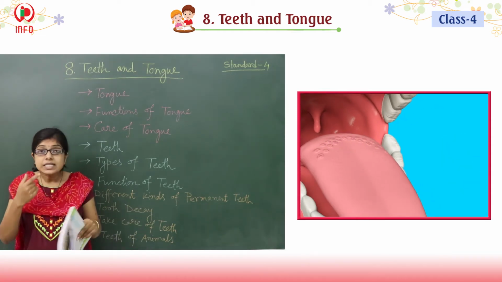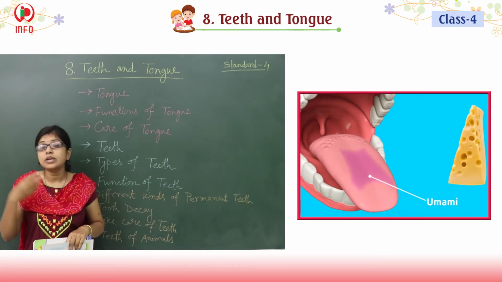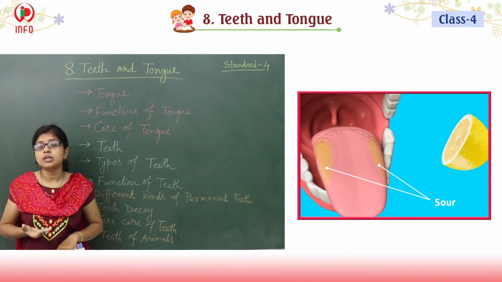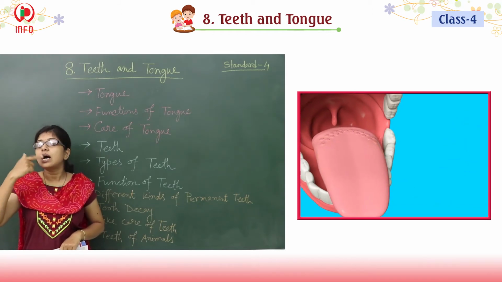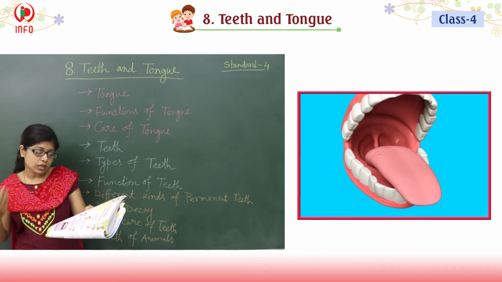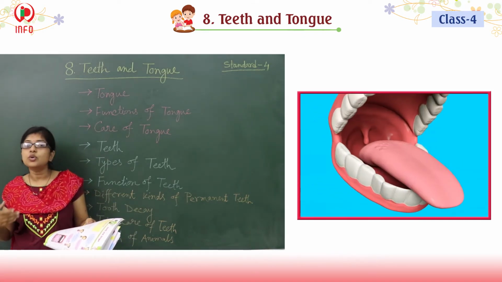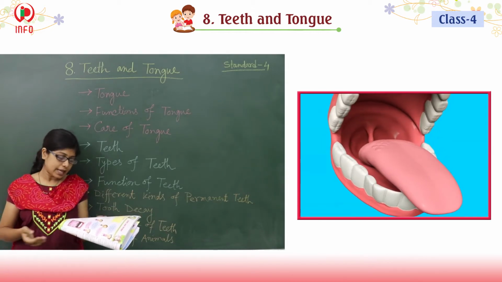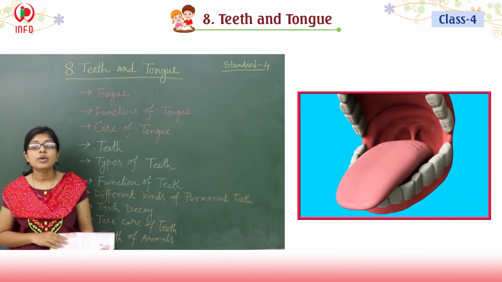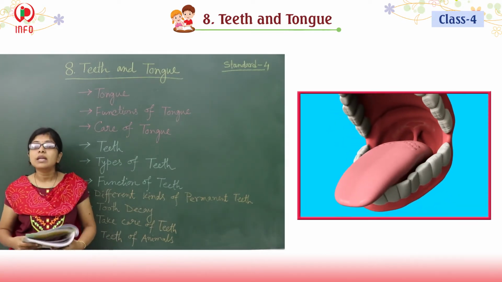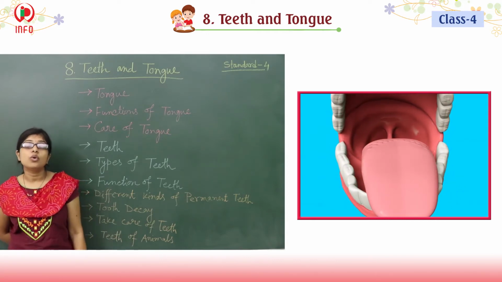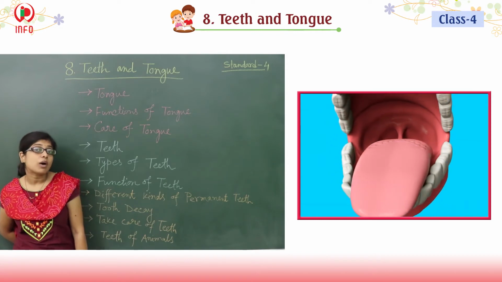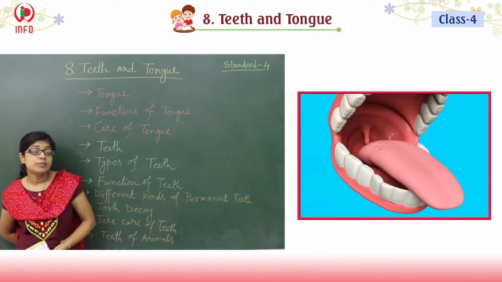The tongue also helps us to speak. While speaking, you have to move your tongue. Whenever you are pronouncing something, your tongue is moving. So it is helping us to speak also. The rolling action of the tongue works with the teeth and helps us to speak clearly. Whenever we are speaking, the main parts taking part are the tongue and the teeth. The tongue rolls because one end of the tongue is free.